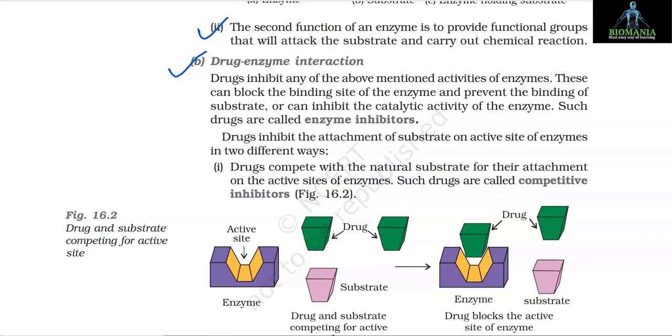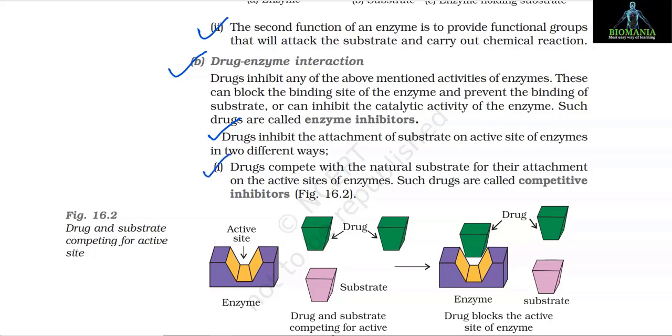Drugs inhibit any of the above-mentioned activities of enzymes. These can block the binding site of the enzyme and prevent the binding of substrate, or can inhibit the catalytic activity of the enzyme. Such drugs are called enzyme inhibitors. Drugs inhibit the attachment of substrate on active site of enzymes in two different ways.